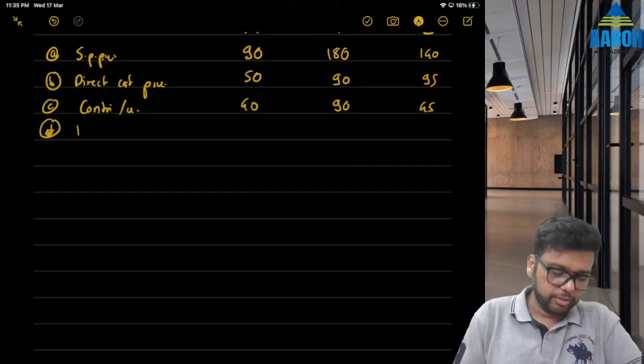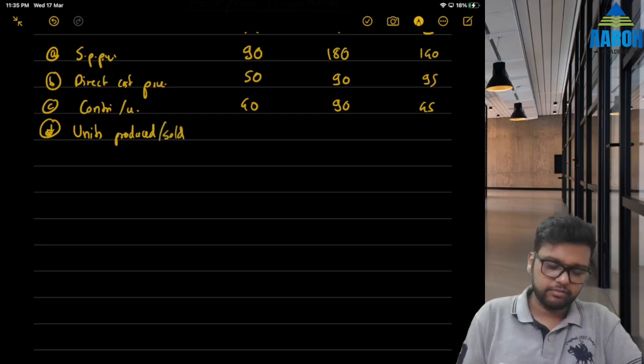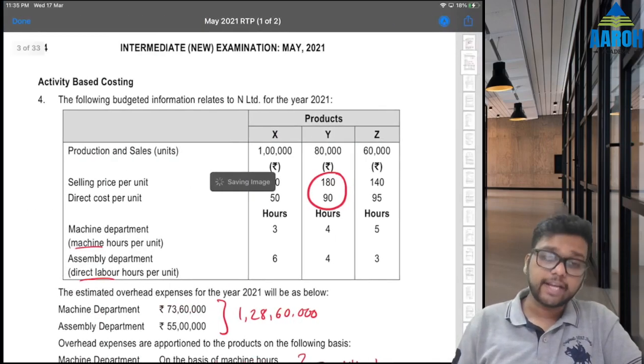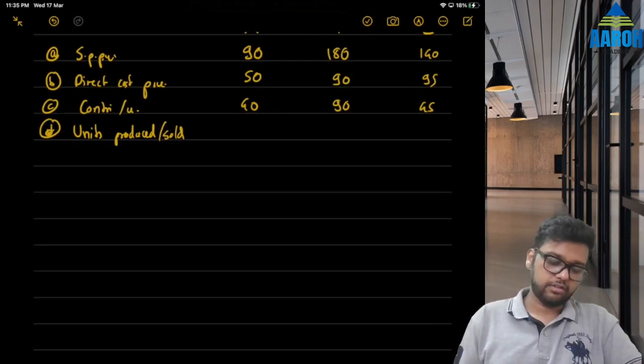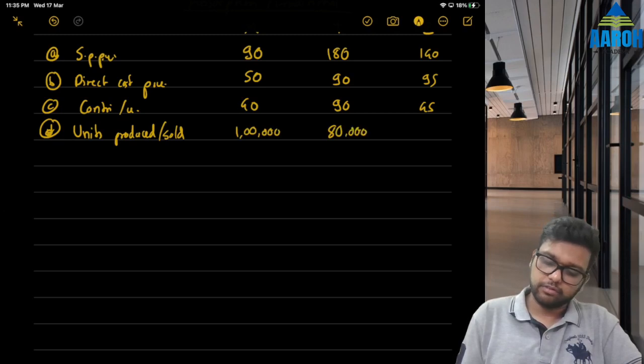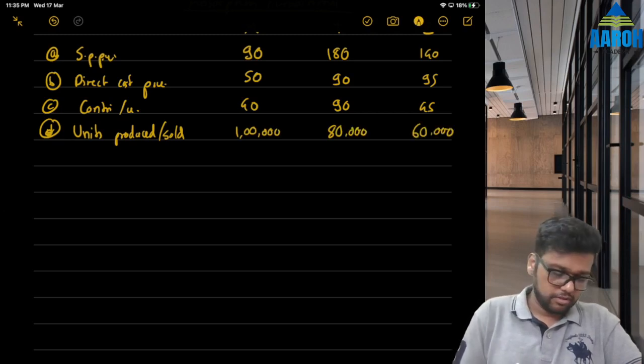Let's find total contribution. Let's write units also. Units produced and sold, they are given as 1,00,000, 80,000, 60,000 in the first line. So we'll get total contribution.